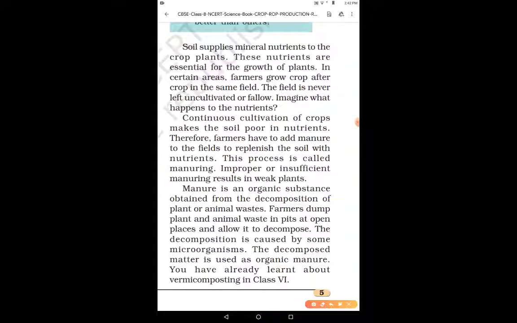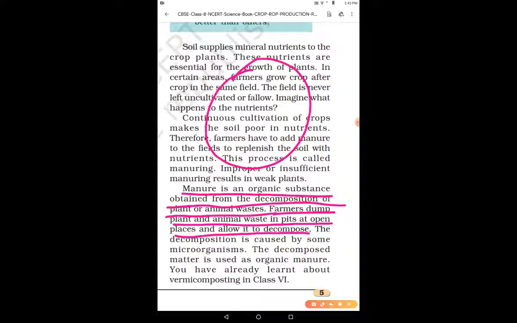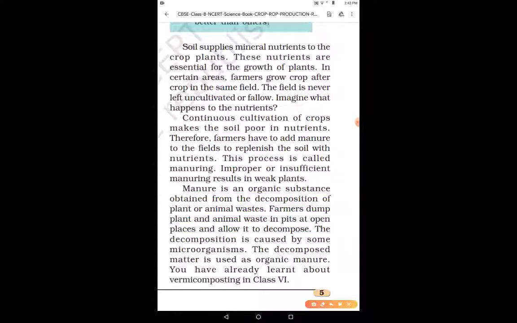What is manure? What manure actually is? Manure is an organic substance obtained from the decomposition of plant or animal wastes. Manure can be prepared in the fields also. So what do the farmers do to prepare manure in the fields? Farmers dump plant and animal waste in pits at open places and allow it to decompose. The farmers dig a pit in the field, add the plant and animal waste into the pit, and then leave it to decompose, right? You have already studied about manure in your earlier classes also, so you do not require much detail about it, right?